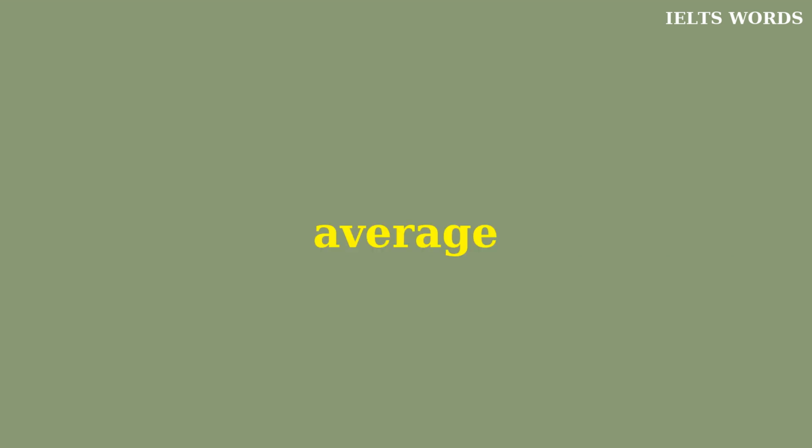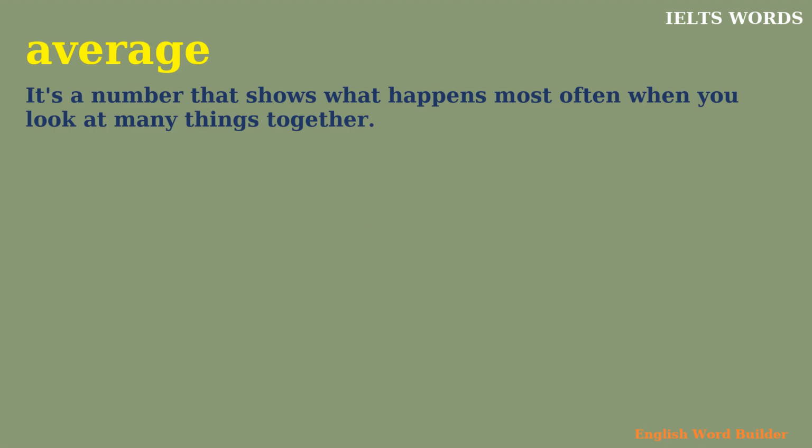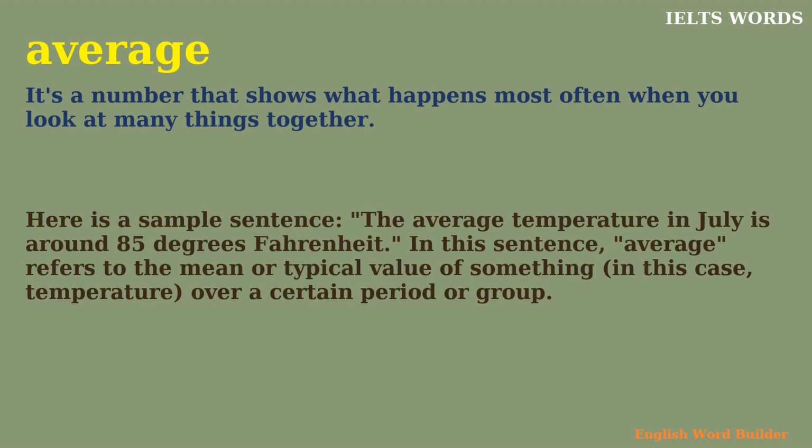Average. It's a number that shows what happens most often when you look at many things together. Here is a sample sentence. The average temperature in July is around 85 degrees Fahrenheit. In this sentence, average refers to the mean or typical value of something, in this case, temperature, over a certain period or group.